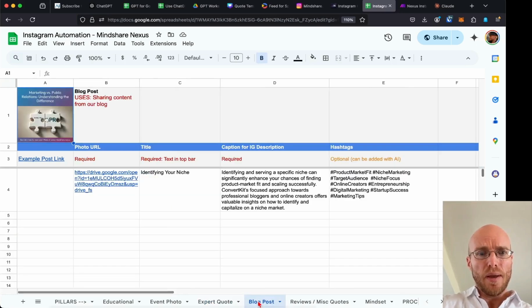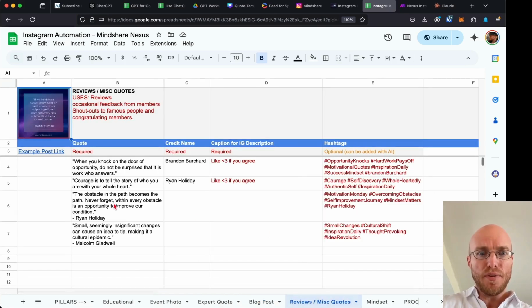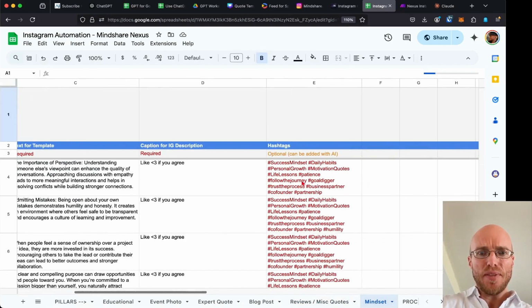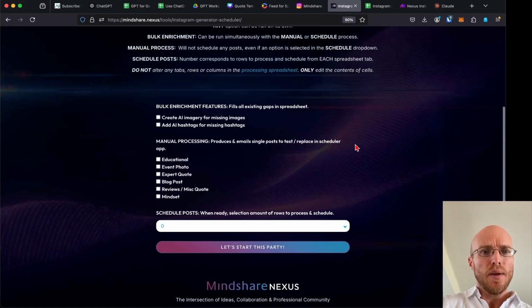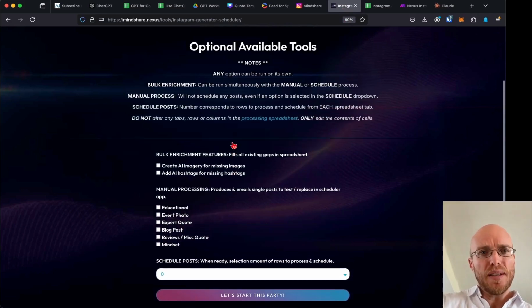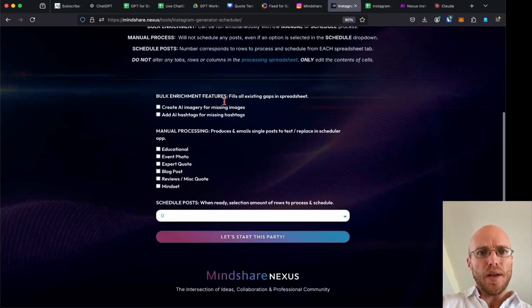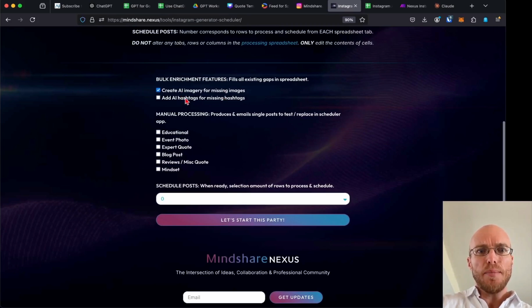So there's basically a different tab for each one of these social media posts. And when there's at least one row ready, but there could be 50, in this case there's 4. What's neat about this is that even the hashtags were dynamically created, but now you know how to do that with the tool GPT for Sheets. This is the tool that we made for the company, their Instagram generator and scheduler. They can create AI imagery or hashtags directly from this. They don't even have to work in the spreadsheet.